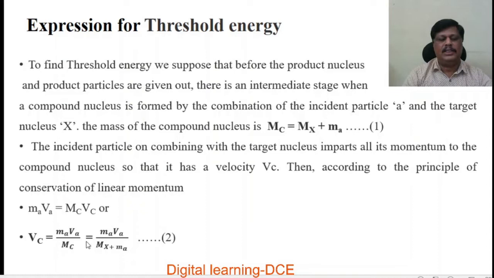that is equal to Ma Va over, substituting for Mc is equal to Mx plus Ma. Call this equation 2. So we get the expression for the velocity of the compound nucleus, Vc is equal to Ma Va over Mx plus Ma. Remember this equation for further substitution.